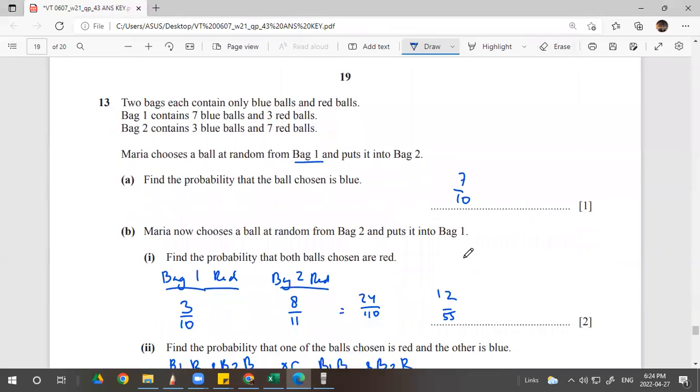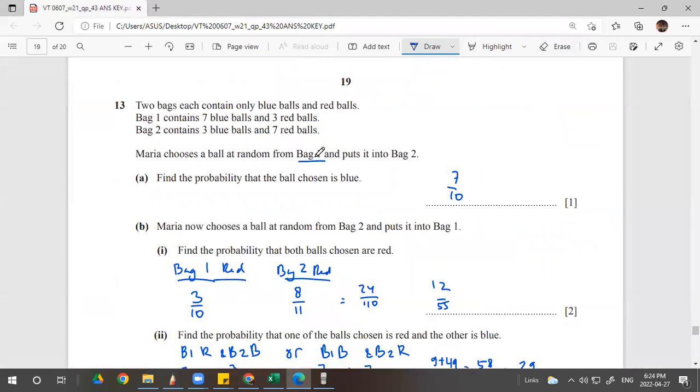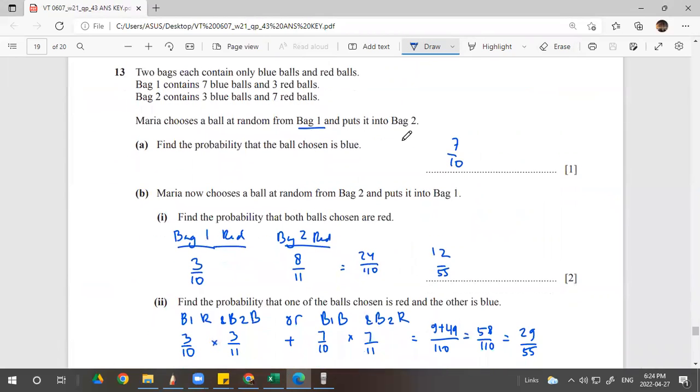One more. 13. This is the hardest part, in my opinion, because I'm not good at this. Bag 1 contains, okay, 2 bags. Maria chooses a ball at random from bag 1 and puts it into bag 2. See the hard part? You pick a random ball from bag 1 and you put it in bag 2.